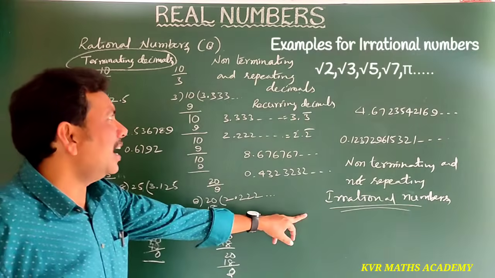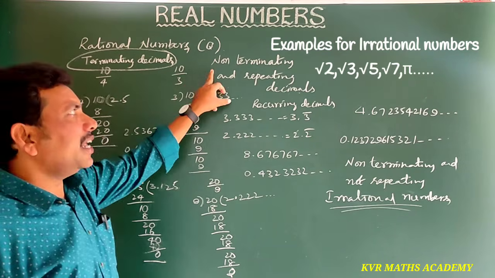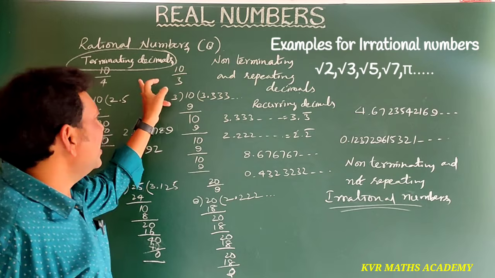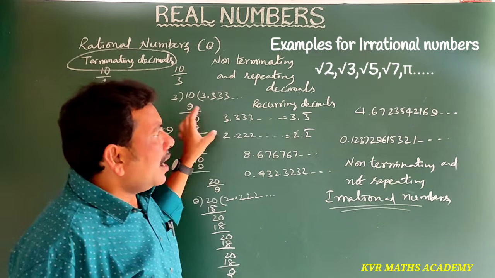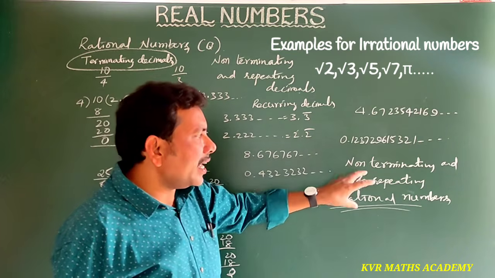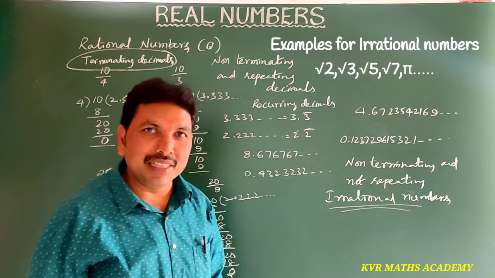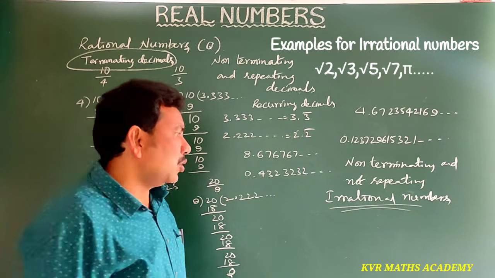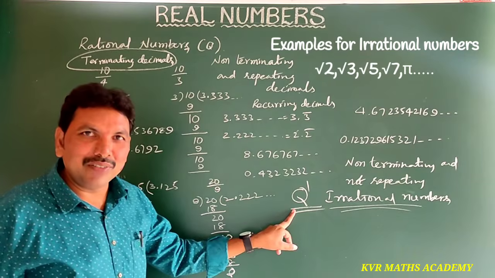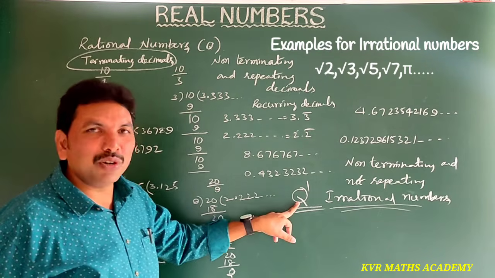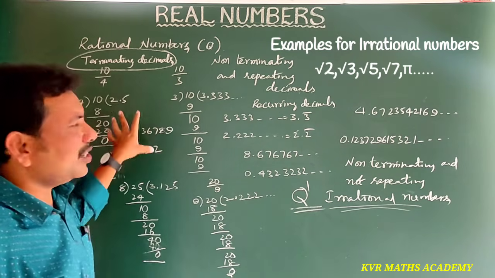Rational numbers are two types: terminating decimals and non-terminating and repeating decimals. But apart from this, these are non-terminating and not repeating decimals. What are these called? Irrational numbers. Irrational numbers are simply shown by Q dash. Understood? Irrational numbers are shown by Q dash. Right. Now, these are the rational numbers.